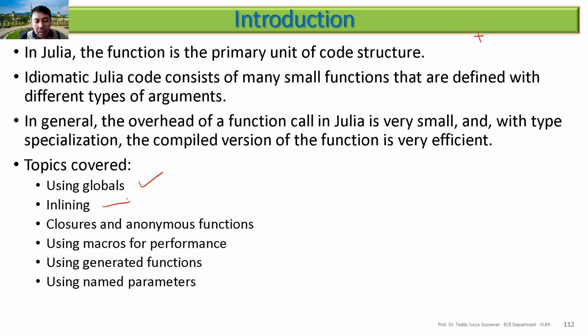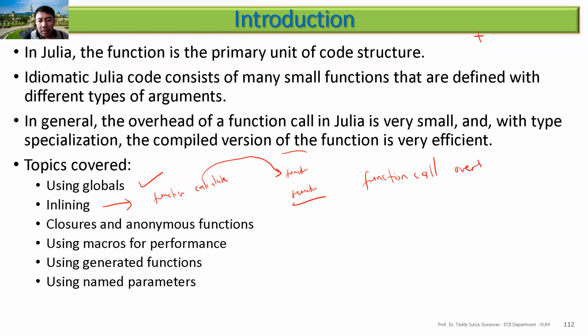Inlining means you are copying the body of a function. If you have a function here, for example a function calculate, and this is your main Julia script, and then you call the function here, and then you call the function again here. Instead of doing a function call, inlining means that it will copy the code directly in here, so there is no function call overhead.